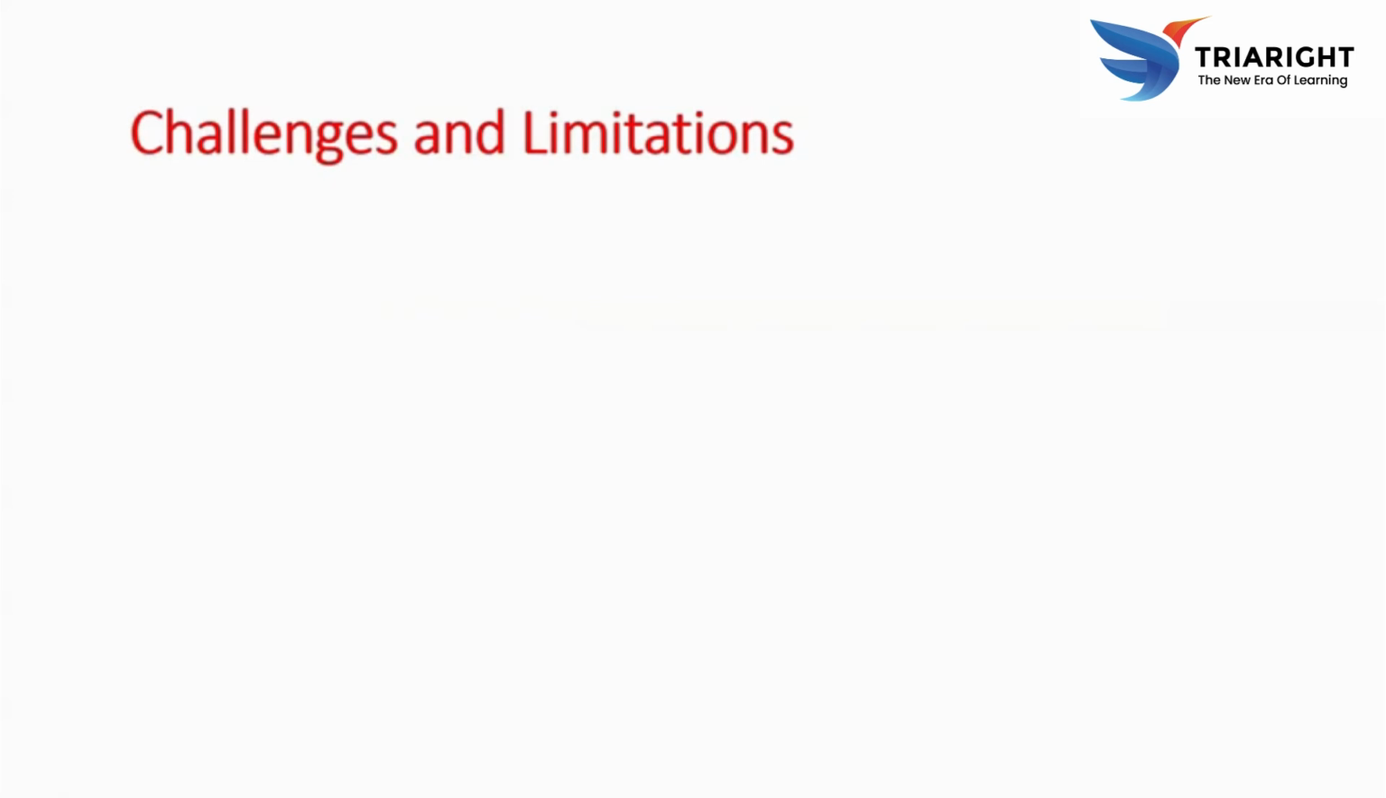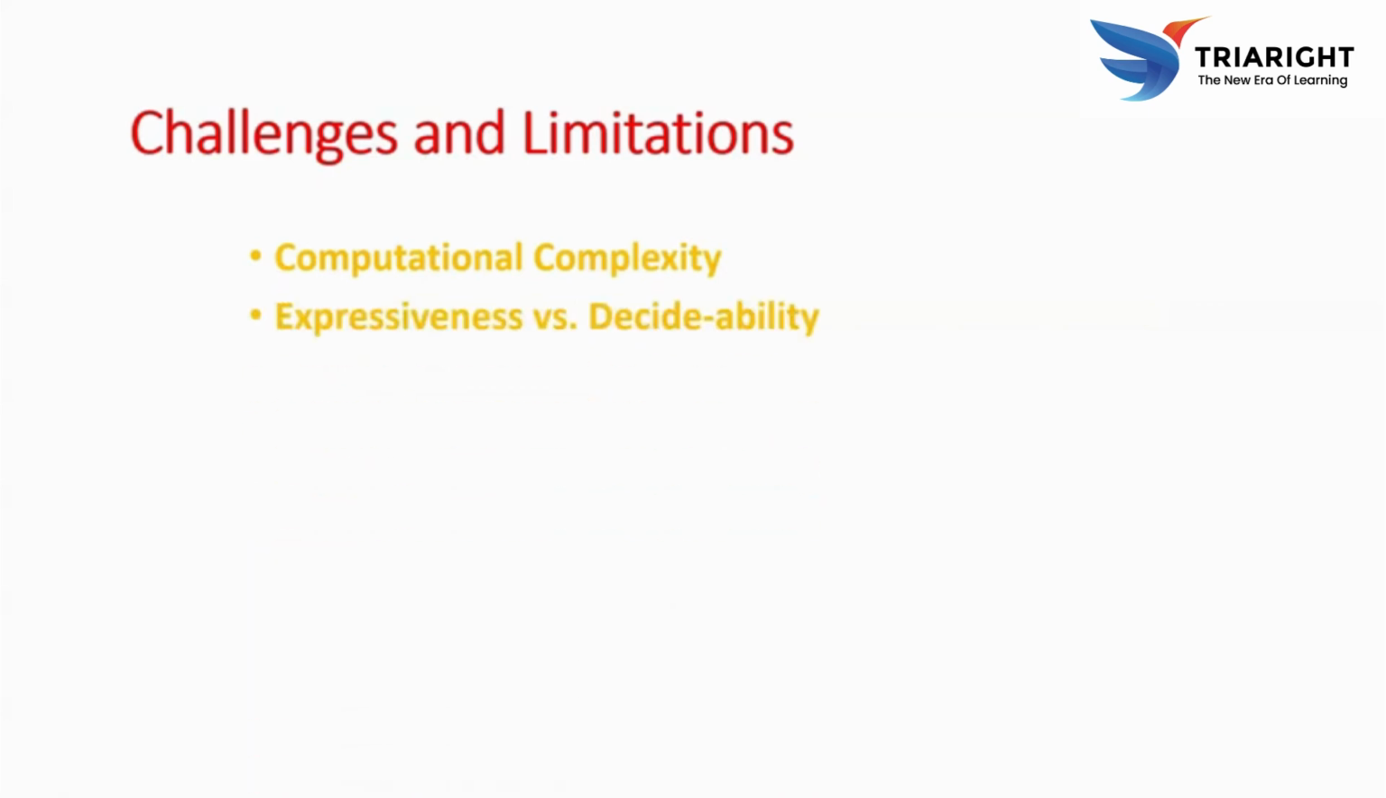Now the challenges and limitations: computational complexity, decidability versus expressiveness, and handling uncertainty. Reasoning over a large knowledge base can be computationally expensive. While powerful, first order logic is undecidable, meaning not all statements can be resolved algorithmically. It also lacks probabilistic reasoning, which requires extensions like fuzzy logic and probabilistic logics.